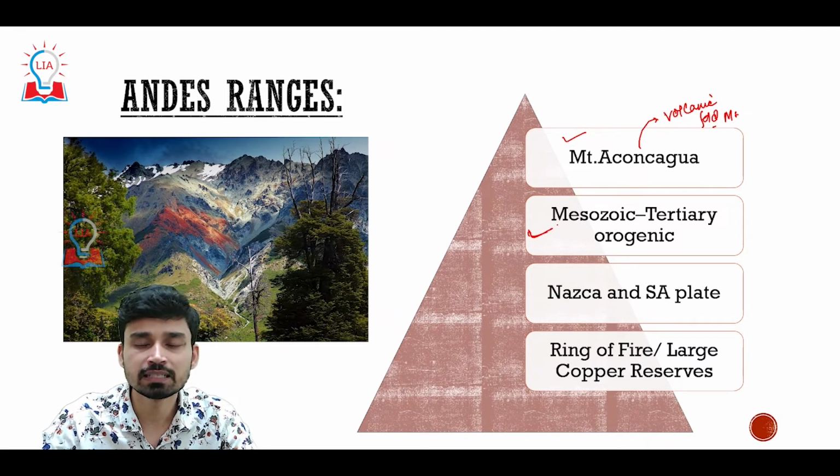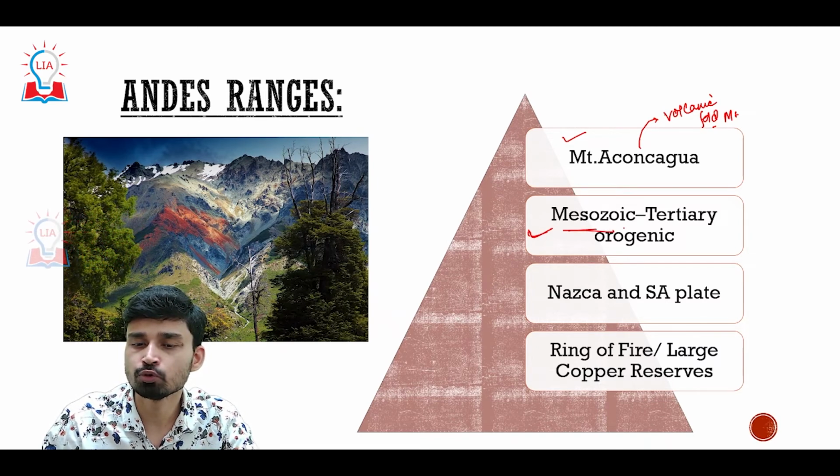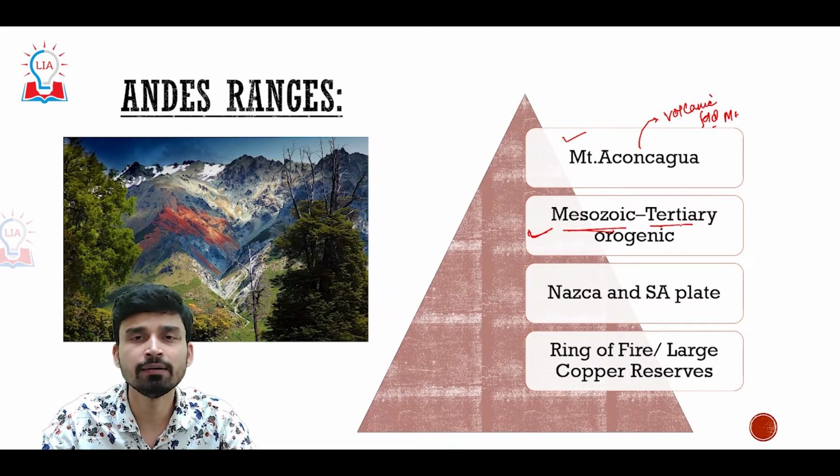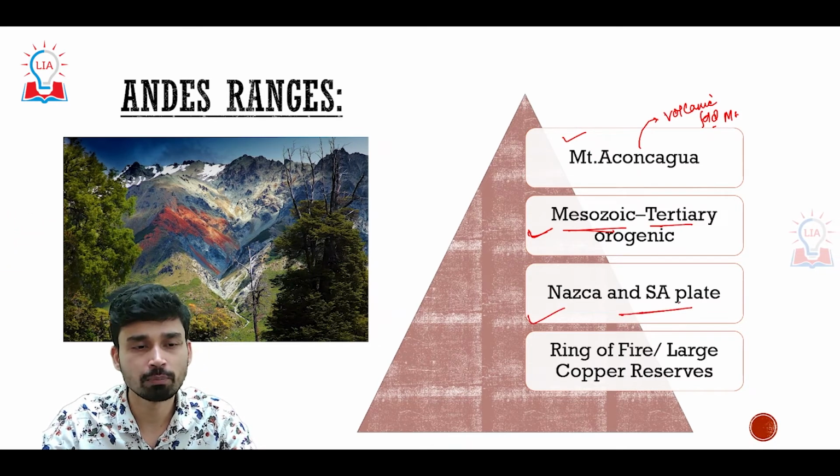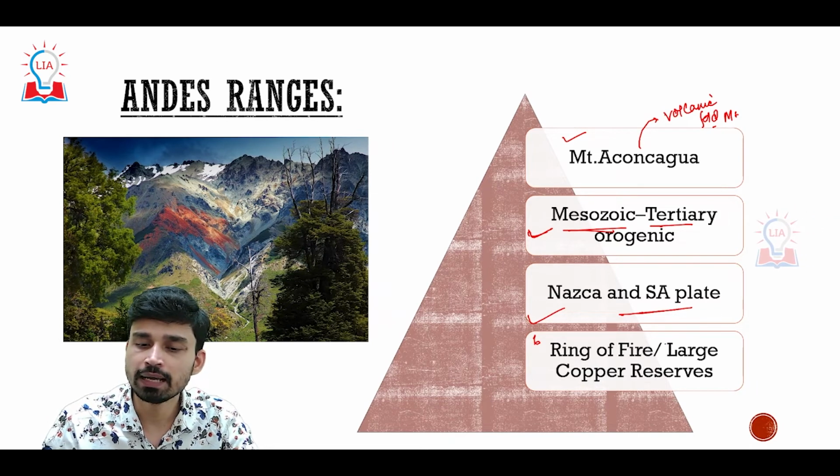The Andes range is believed to have originated somewhere between the Mesozoic and Tertiary period, and subduction of the Nazca and South American plates has led to the development of this particular range. Similar to the Alaska range, it also lies along the Ring of Fire.